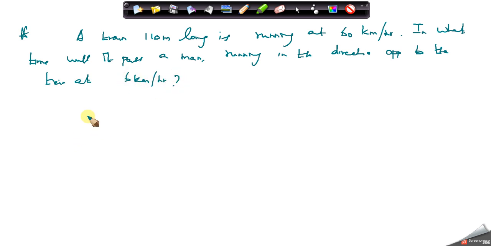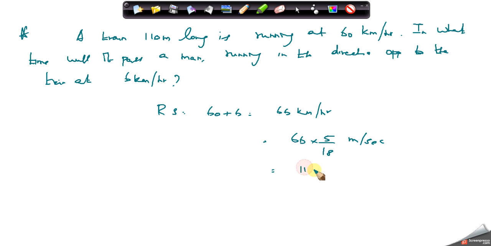The relative speed in this case, since the man runs in the opposite direction, is 60 plus 6, that is equal to 66 km per hour. I can convert it into meter per second in this case: 66 into 5 by 18 meter per second, which is 55 by 3 meter per second.